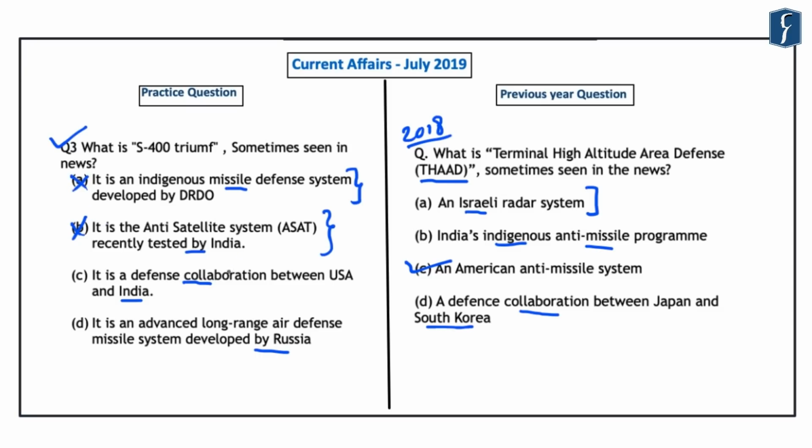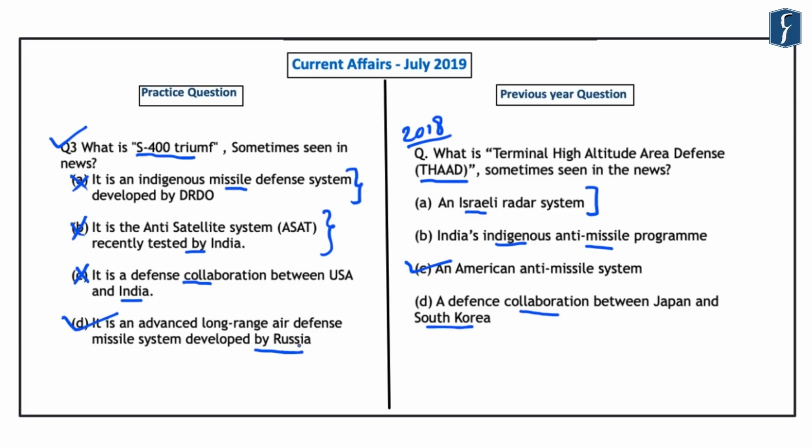Further, various defense agreements between India and the United States of America have also been in the news this year. However, they are not related to this term S-400 Triumph, and hence option C is also incorrect. So the correct answer here is that it is an advanced long-range air defense missile system which has been developed by Russia. And in this context, India is trying to acquire this missile defense system developed by Russia. However, this move of India has been opposed by the United States of America.